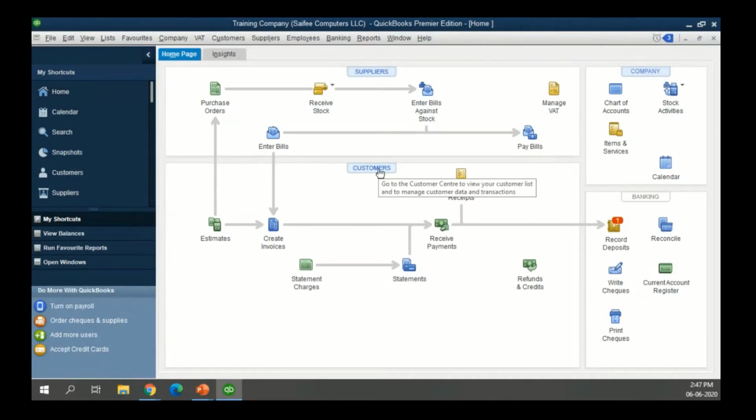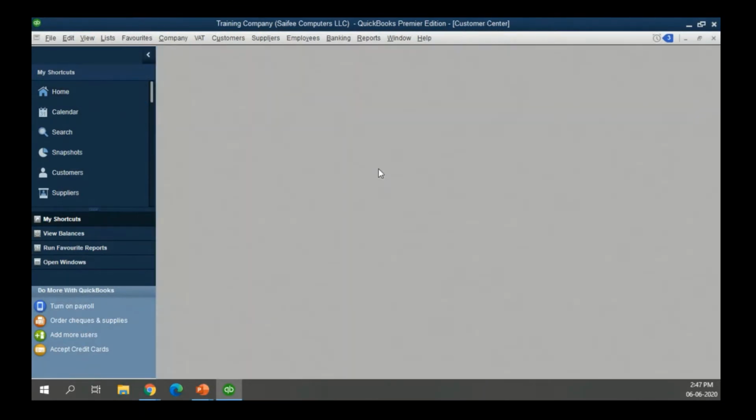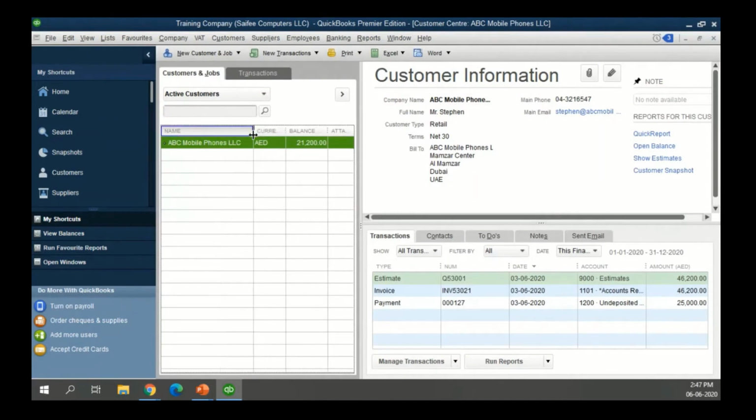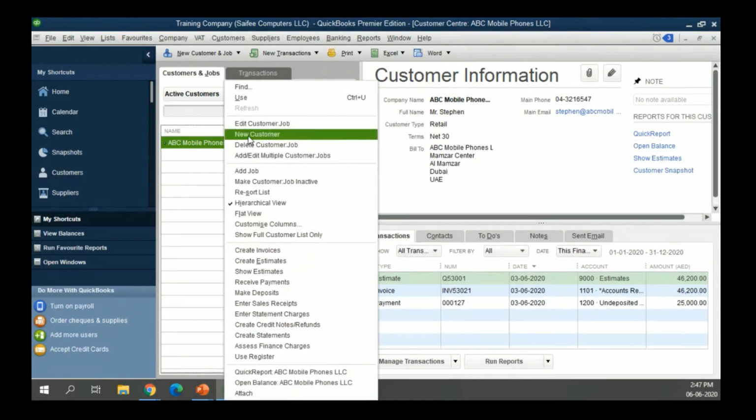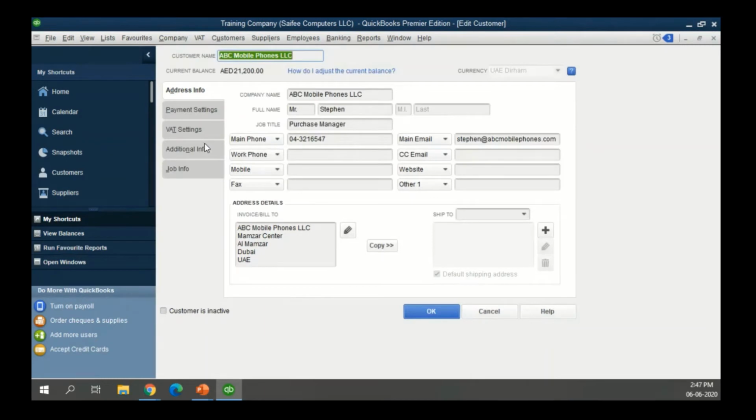Here we can click on customers, straightforward. The system will bring you to the list of customers which are already created in the system. If you want to add somebody new, right click and just say new customer. In this case, I want to open this and show you what we have done. We have created a company by the name of ABC Mobile Phones LLC. As given in the initial scenario, we are looking at a company for this training which is dealing in mobile phones and providing services for it.